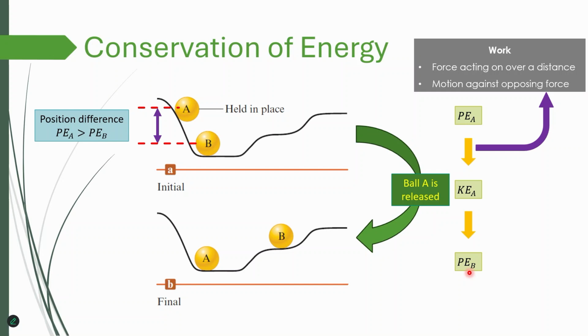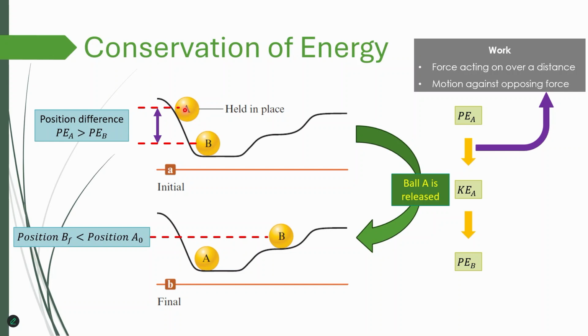I'm saying mainly because there's also another type of energy here that's not immediately visible from the system. So here we are saying that the work is required in order to raise B from its original position to its final position, okay? So part of the original energy stored as potential energy in A has been transferred through work to B, and thus increasing B's potential energy. But there is this difference in heights for B. So B's final position, if you see here, is actually lower than A's initial position.